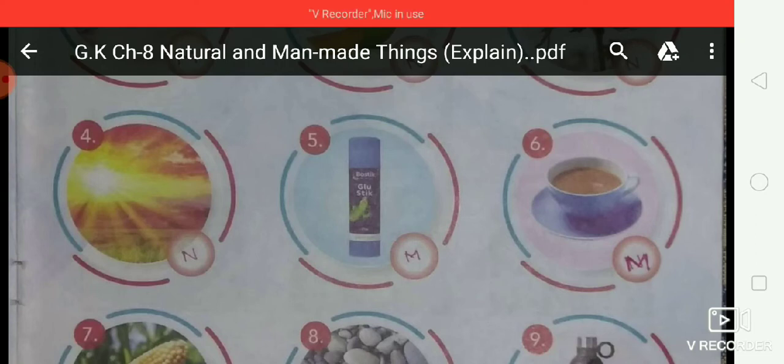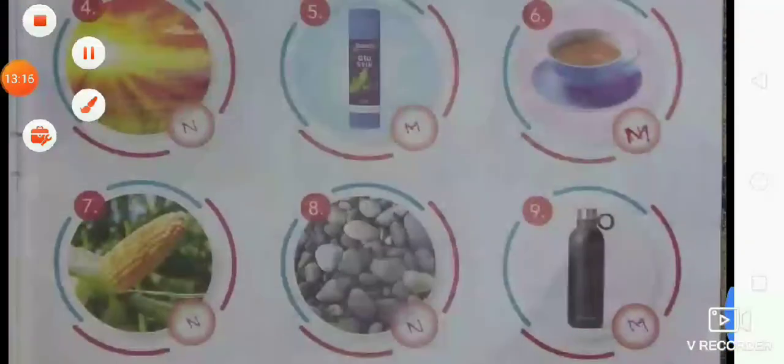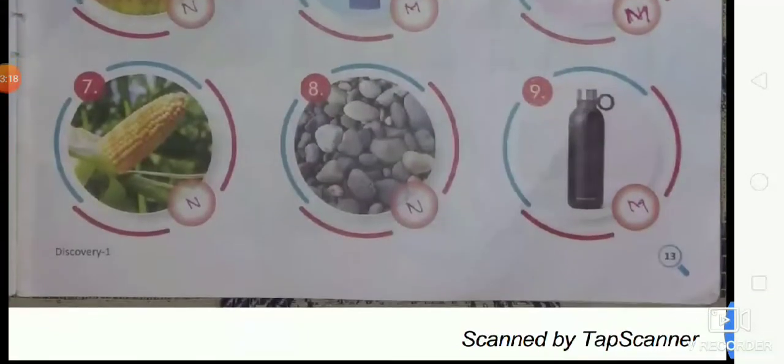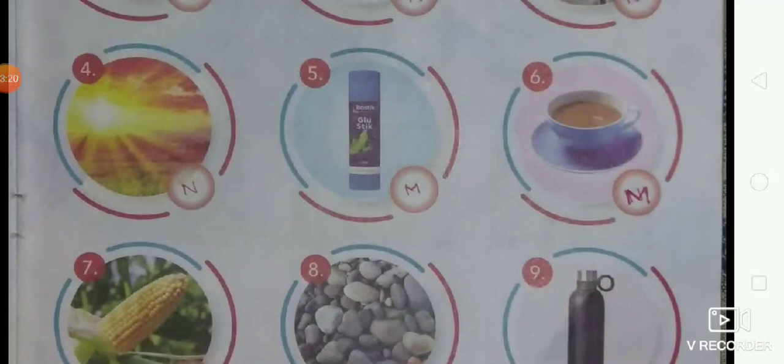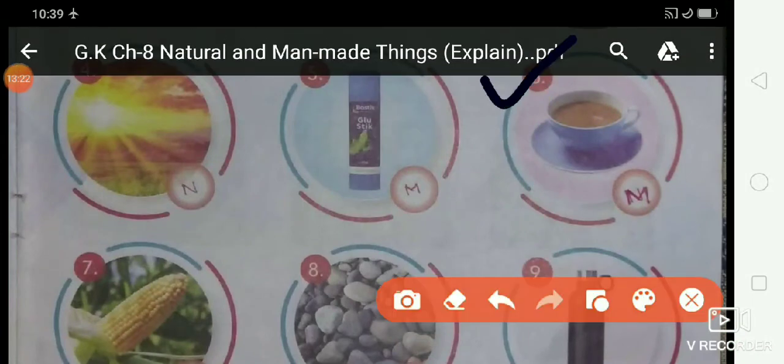What is the work of glue stick? So it is used to paste in your books and copies. Okay, after that, paste the chart paper and diagrams. Is that clear? After that, sixth one, what is the sixth one? Coffee. Sixth one, coffee.